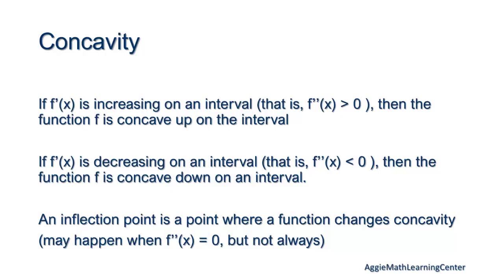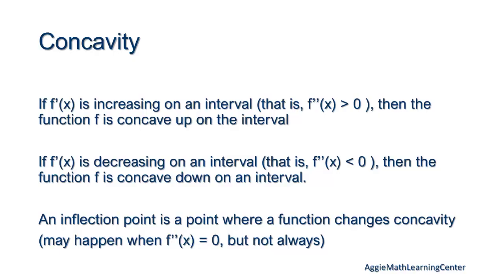An inflection point is a point where a function changes concavity, and it may happen, it says not always, but it's almost always, when f double prime equals 0. So if you're ever asked for the inflection points, set your second derivative equal to 0, and you'll find at which x values your slope changes from increasing to decreasing.